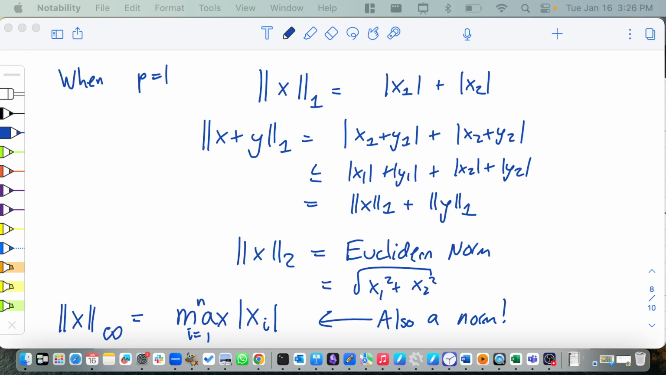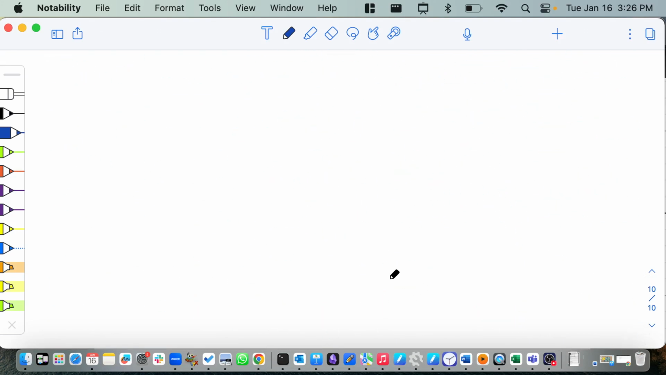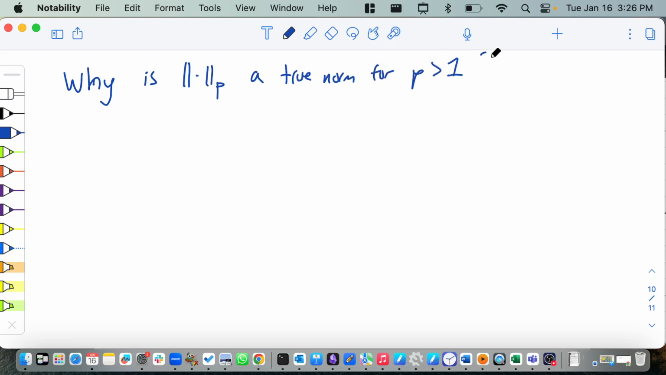Okay, one more thing. I told you the result, but I didn't tell you mathematically why it's true. So why is this norm sub p a true norm for p greater than 1? There is a theorem called Minkowski's inequality. And what does it say?